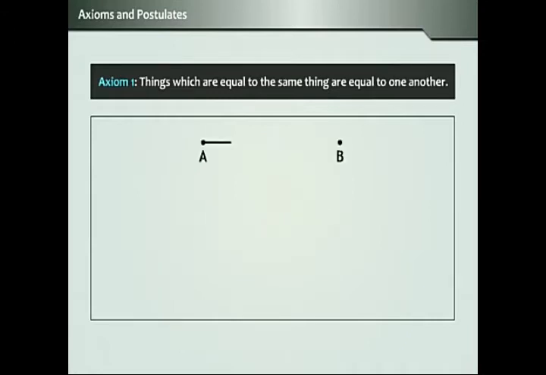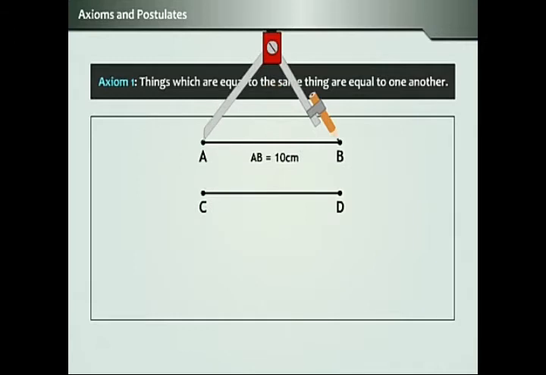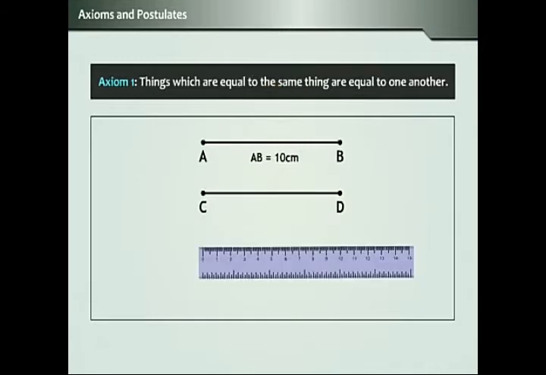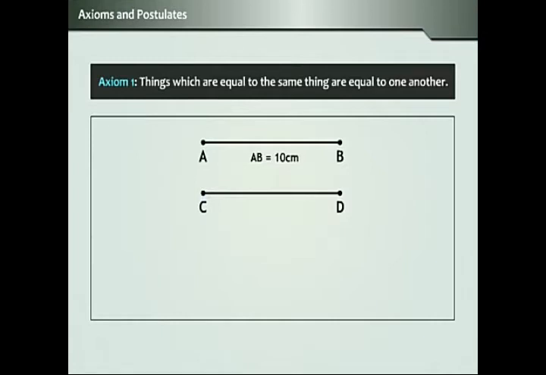For example, draw a line segment AB of length 10 cm. Draw a second line segment CD having length equal to that of line segment AB using a compass. Measure the length of line segment CD. Do you observe that line segment CD has the same length, equal to 10 cm? You may write this as CD is equal to AB and AB is equal to 10 cm, implies CD is equal to 10 cm.